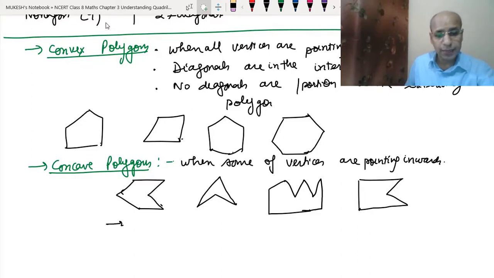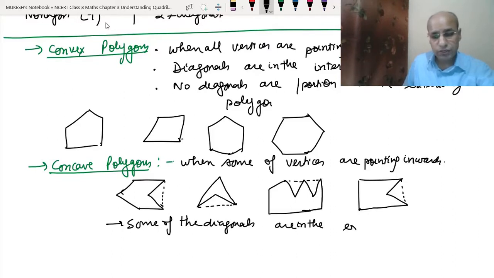So you can say here that this is a diagonal which is in the exterior. This is a diagonal which is in the exterior. This is also a diagonal which is in the exterior. Some of the diagonals are in the exterior of the polygon.